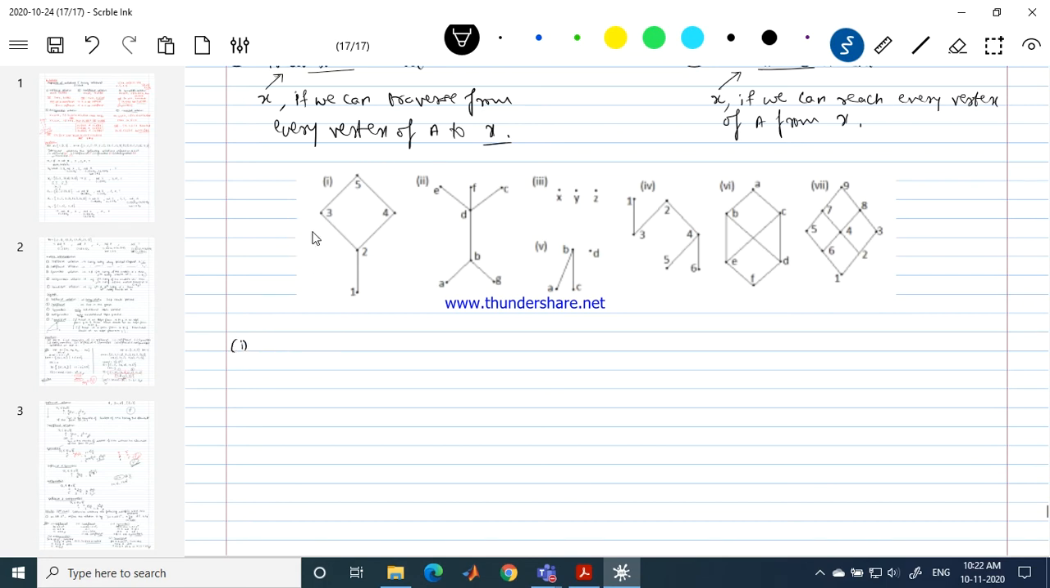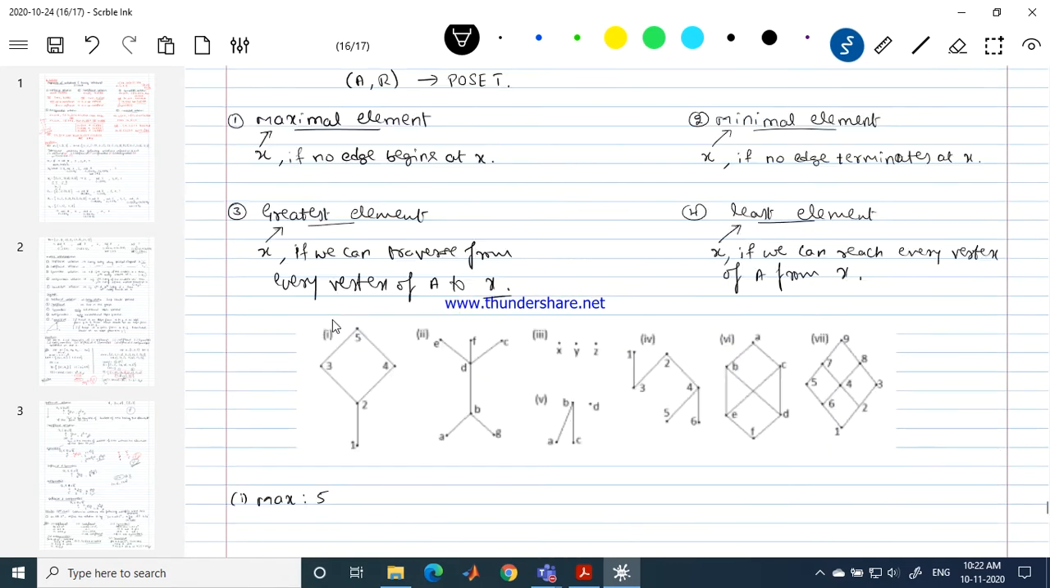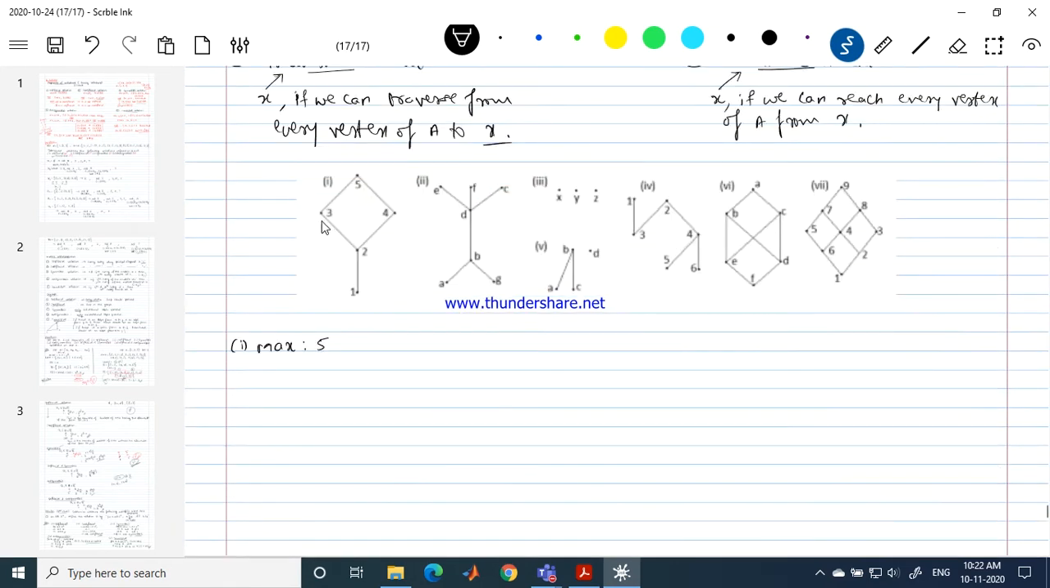See, this is the Hasse diagram. This is representing some Hasse poset (A, R). Now tell me what are the maximal elements in this set. Maximal element refers to what? Friends, what are the maximal elements in this? Yes, 5 is the only element, because the definition is that no edge begins at the vertex. We can note that from 3 an edge begins, from 4 we have an edge, from 2 we have an edge, from 1 we have an edge. So none of these can be a maximal element; only 5 is the maximal element here.